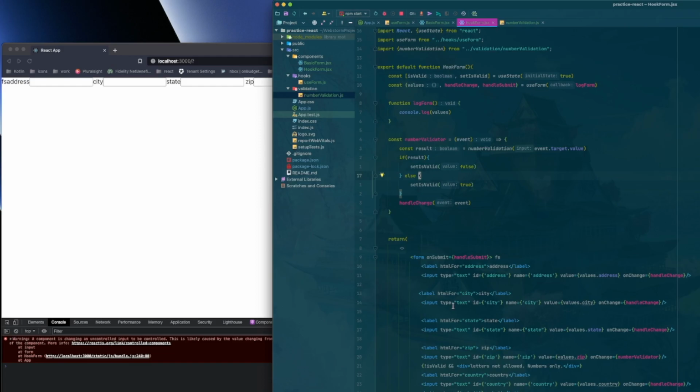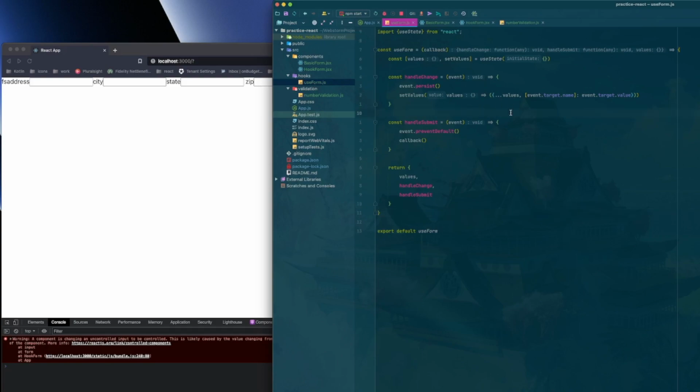Now notice we're getting that uncontrolled error message again. So let's go back and fix that. We're going to go into our use form. What we're going to do here, let's see here. How can we possibly fix that without creating an issue?